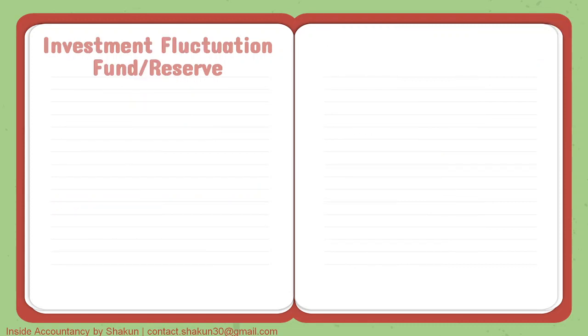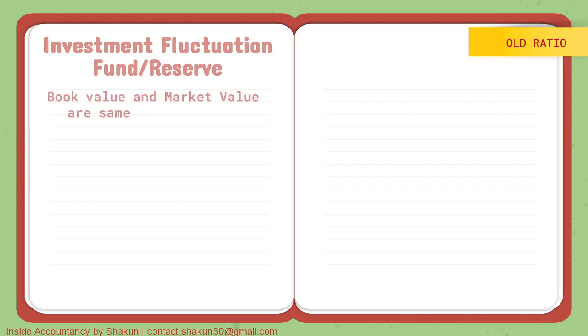Moving on to the next topic, that is investment fluctuation fund or reserve. Investment fluctuation fund is kept in order to take care of the various fluctuations that may happen in the value of investment. So whenever there is a change in the book value or market value of investment, whenever there is a fluctuation or a loss, that loss can be covered up through IFR. Again, IFR has to be written off to the partner's capital account in the old ratio. But here also certain adjustments are there. The first is when the book value and market value are the same.